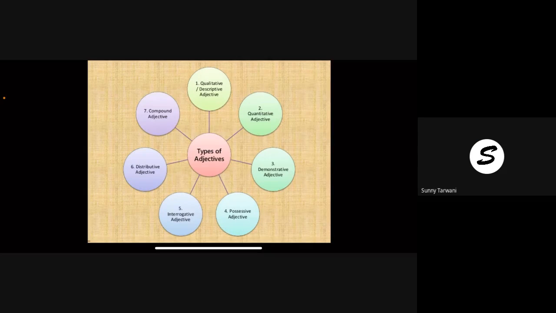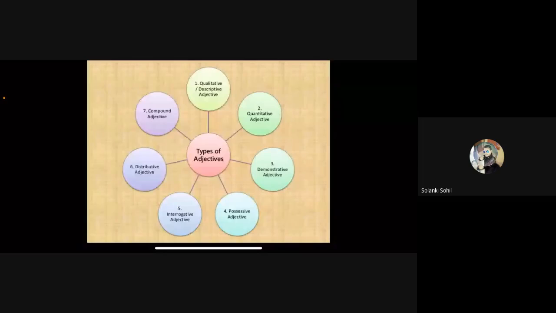Yes, read it. Types of adjectives: qualitative or descriptive adjective, quantitative adjective, demonstrative adjective, possessive adjective, interrogative adjective, distributive adjective, compound adjective.